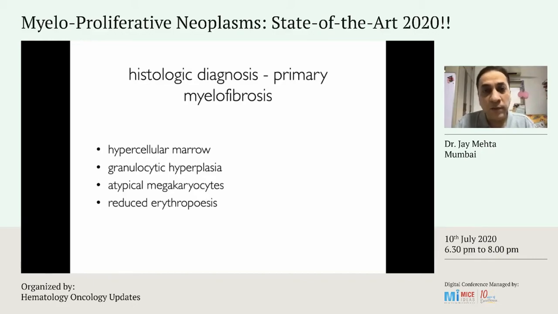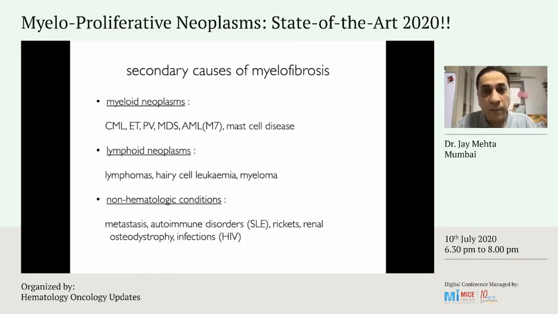Now, primary myelofibrosis, the marrow is hypercellular. You get granulocytic hyperplasia and you get reduced erythropoiesis. Now, reduced erythropoiesis is only seen in PMF. You do not see that with PV and with ET. And you get very typical atypical megakaryocytes with bulbous nuclei. But before you embark on a diagnosis of myelofibrosis, one should actually rule out secondary causes of myelofibrosis. Now, myeloid neoplasms such as CML, ET, PV themselves can cause myelofibrosis. So any kind of fibrosis does not equate to a diagnosis of primary myelofibrosis. You need to see those specific megakaryocytic abnormalities.